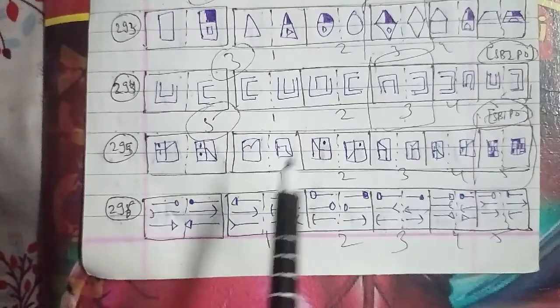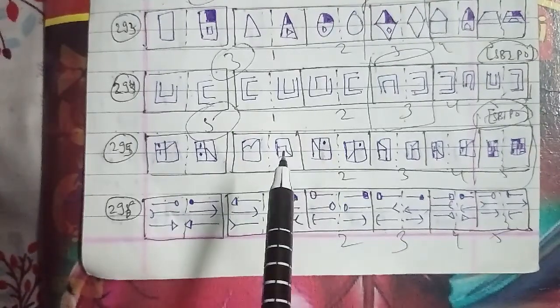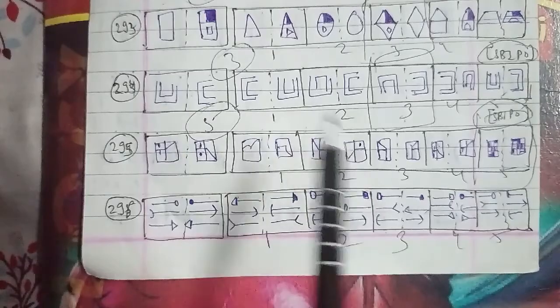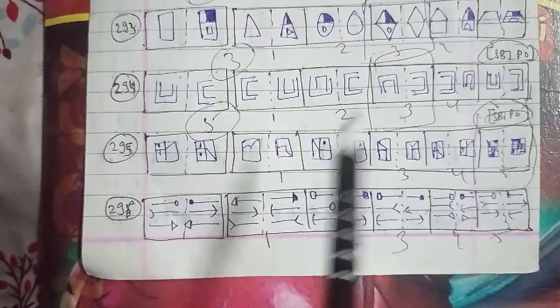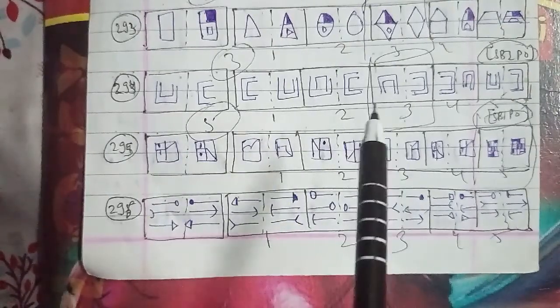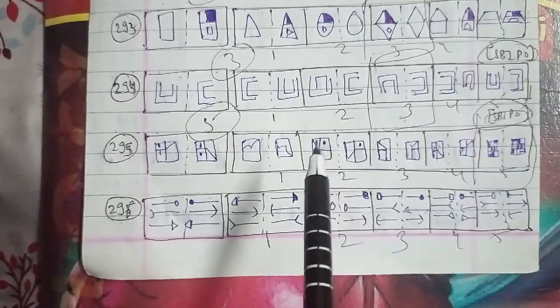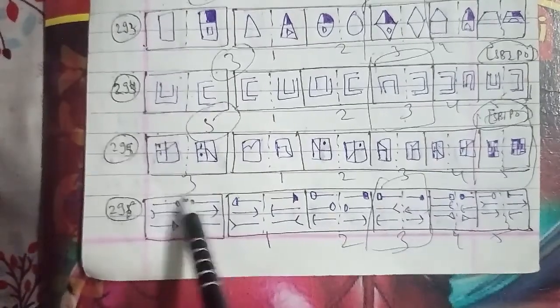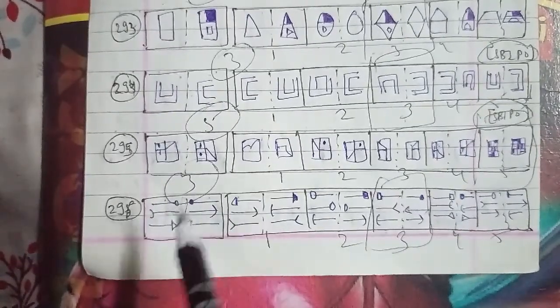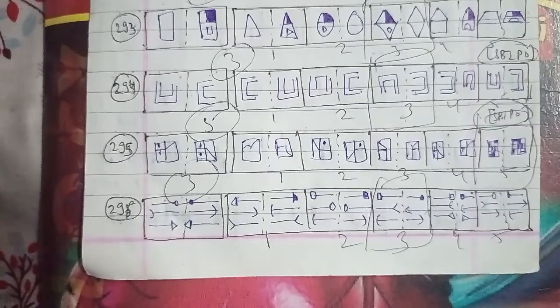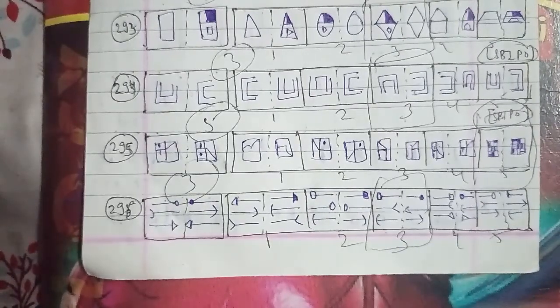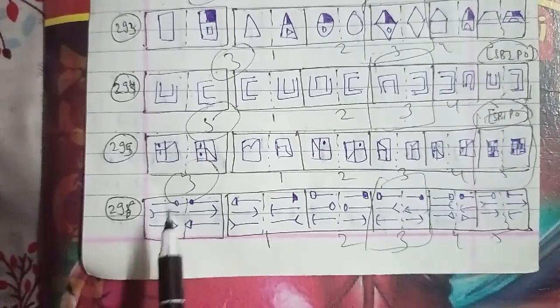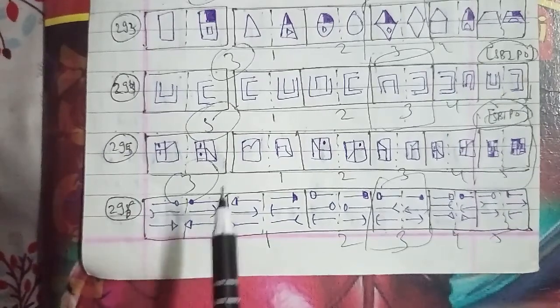As you can see, the figures have been named 1, 2, 3, 4 and 5 respectively, and we have to answer this particular question. In this case, the left hand side figure gets laterally inverted to form the right hand side figure, so we can say that the third figure will be the right answer for this question as well.